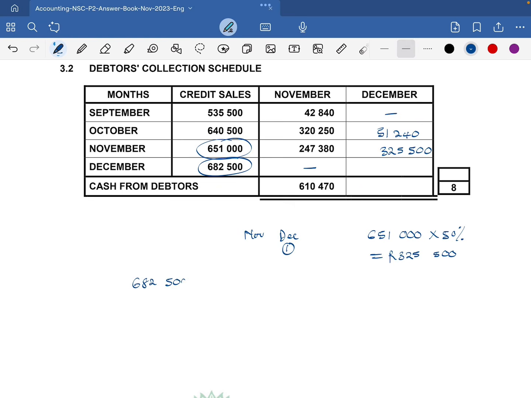We're going to take the 682,500 total credit sales multiplied by only the 40% that we are going to receive, multiplied by 95%, because it is only the 40% that is going to receive the 5% discount. Remember that the 95% is coming from the 100 minus the 5% discount.